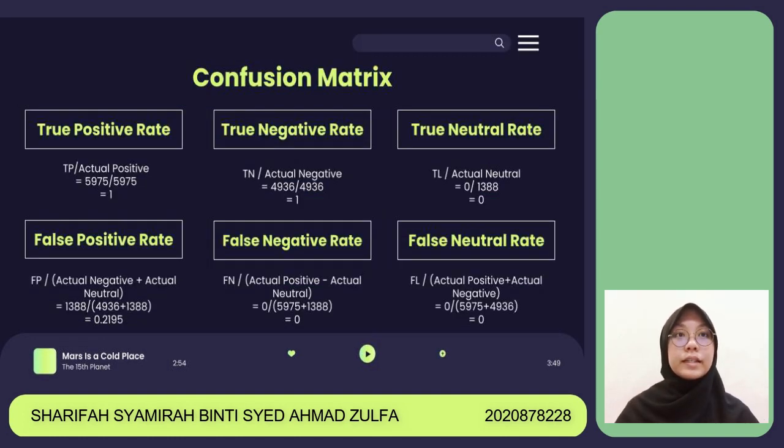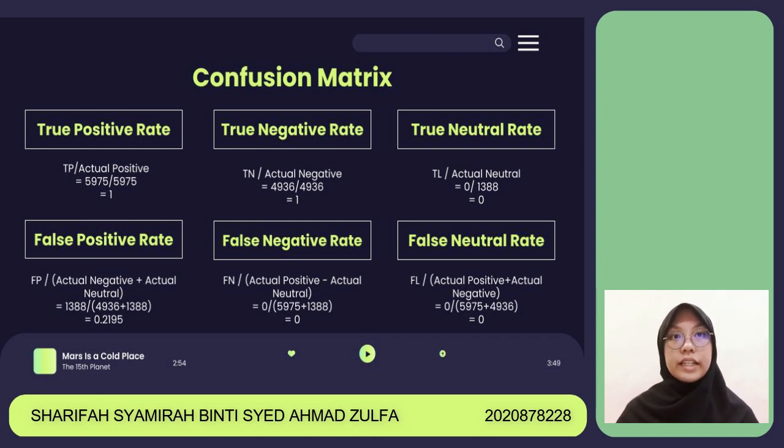This slide shows the detail of the calculation of the confusion matrix. True positive rate is a measure of the proportion of actual positive cases that are correctly identified as positive by the classification model. In the calculation, we get true positive rate as 1. True negative rate is a measure of the proportion of actual negative cases that are correctly identified as negative by the classification model. And in the calculation, we get true negative rate as 1.